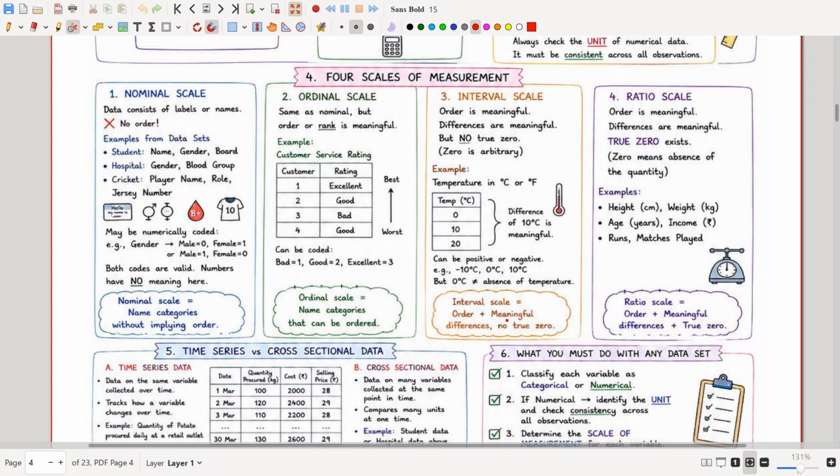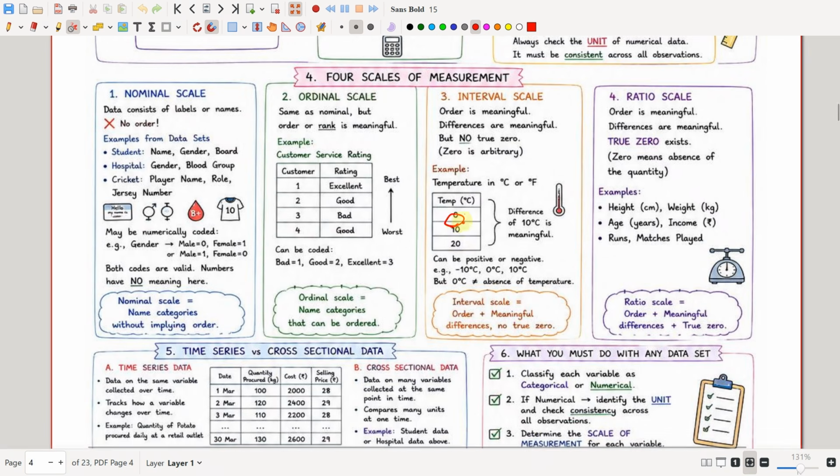The order is meaningful, differences are meaningful, but no true zero. But no true zero means you can go beyond 0. See, 0 should mean empty, but here it will not mean empty. So there is no true 0 here. When I get temperature 0, I will not think that there is no temperature.